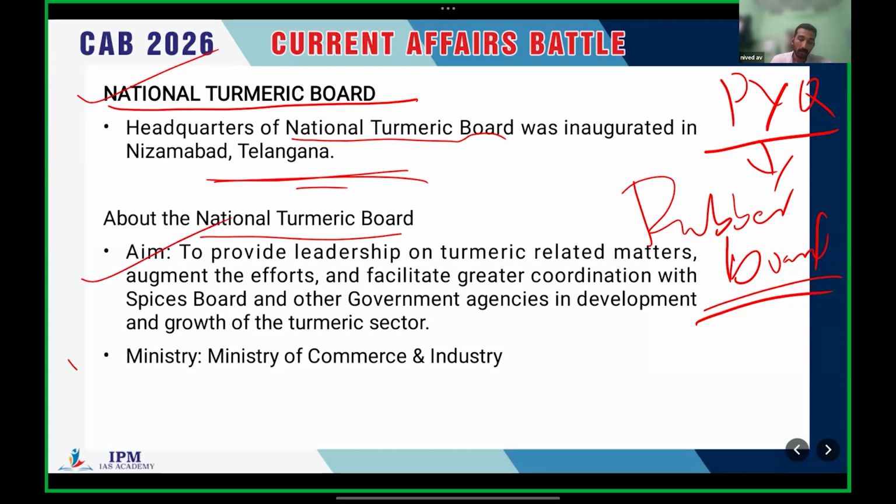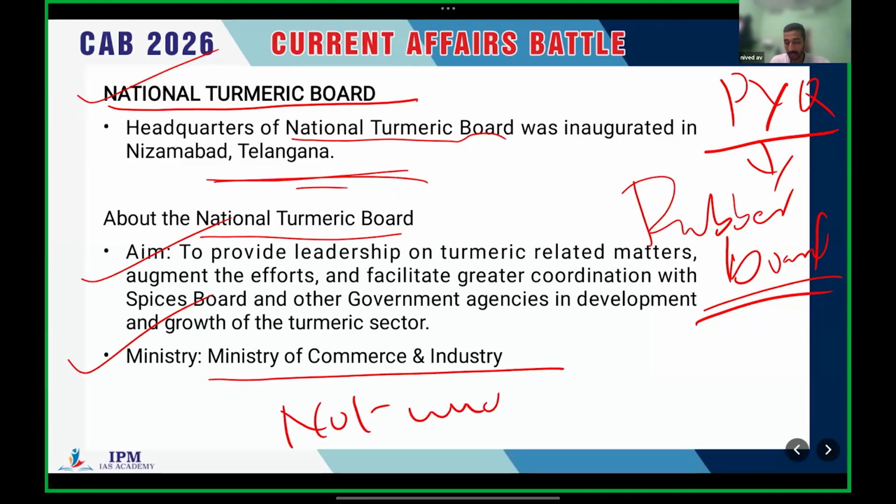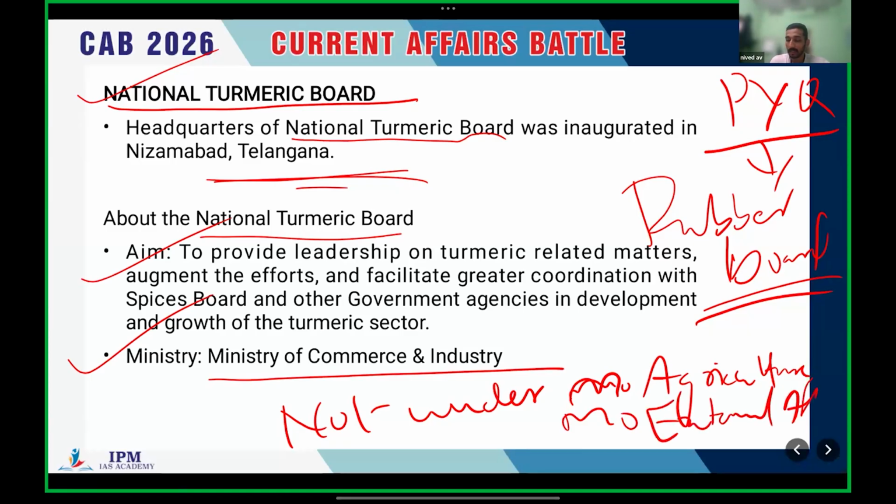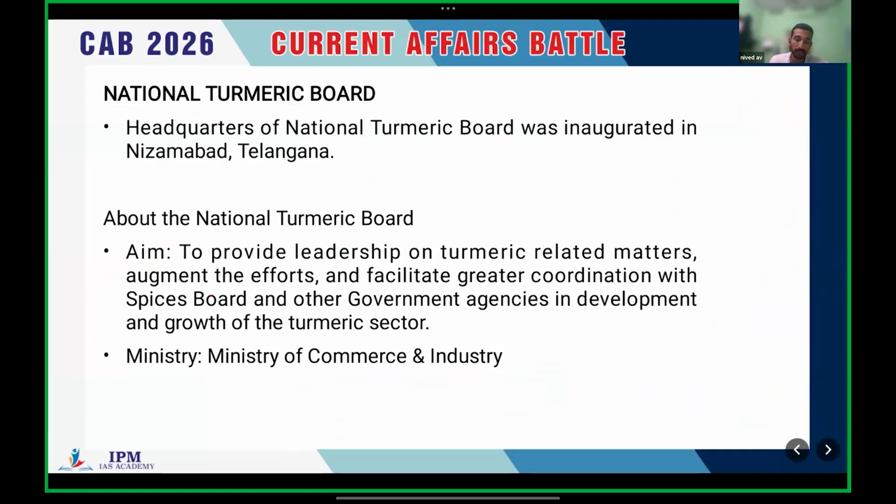And this board comes under the Ministry of Commerce and Industry, not under the Ministry of Agriculture, not under the Ministry of External Affairs, not under the Home Ministry, etc., but under the Ministry of Commerce and Industry. Clear. So that should be very clear. The headquarters is in Telangana, under the Ministry of Commerce and Industry.